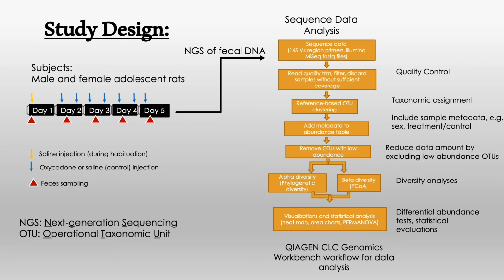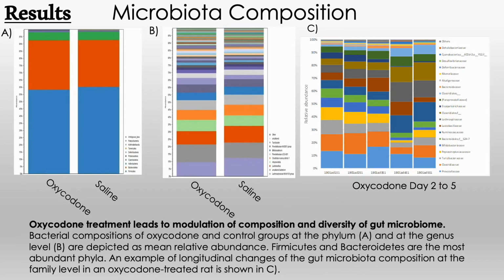The fecal DNA was isolated using the ZymoBIOMICS mini DNA kit. The V4 hypervariable region of the 16S rRNA gene was amplified using the method of Kozich et al. The 16S rRNA gene-based next-generation sequencing was conducted with an Illumina MiSeq system. Sequences were processed using Quantitative Insights Into Microbial Ecology. The CLC Genomics Workbench was used for quality control, taxonomic assignments, and diversity analysis.